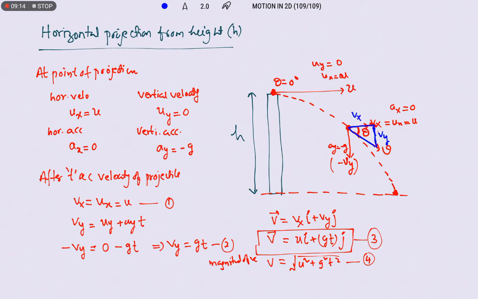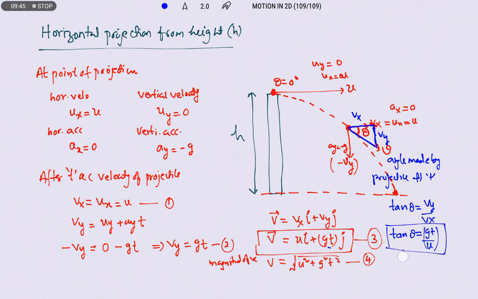Therefore, the angle made by the projectile after t seconds: tan theta is equal to Vy by Vx. Vy is equal to gt, and Vx is u. Therefore this is the angle made by the projectile with respect to the horizontal after t seconds.